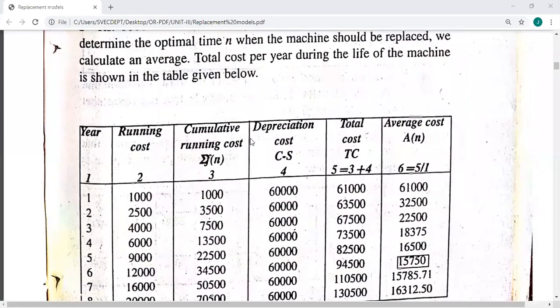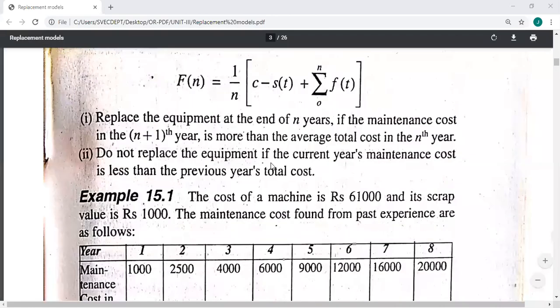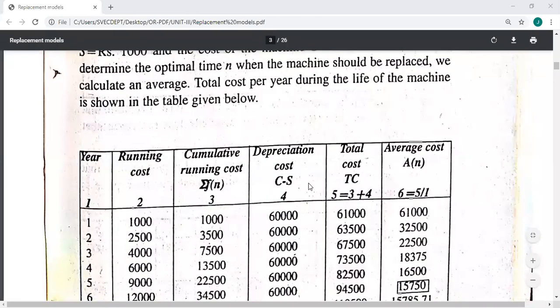You have to frame this formula in the table: sigma fn, c minus s. Then total cost is equal to c minus s plus sigma fn. That gives you this fifth column. In the last column, you divide this fifth column with the first column values. So 61,000 divided by 1, 63,500 divided by 2, like that you have to divide.